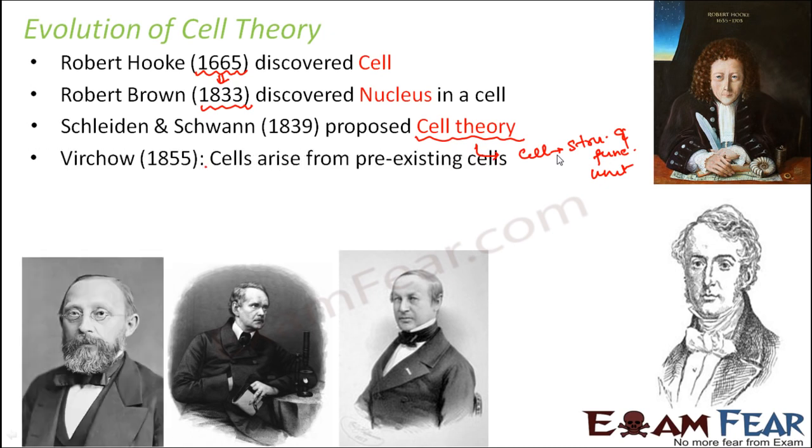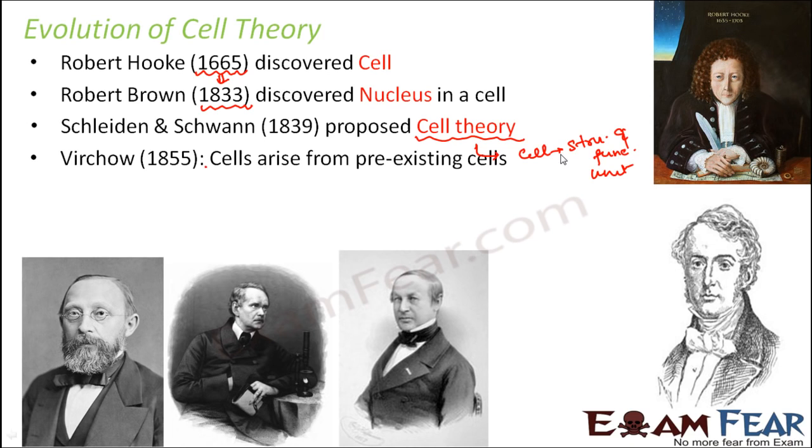Again, sometime later, there was another scientist called Virchow, around 1855. He added to the cell theory. He modified the cell theory, saying that cells arise from pre-existing cells. Now, till before Virchow came, it was not known to scientists how new cells are formed. So now, since the number of cells are increasing, how are they formed? So Virchow came and he told that cells arise from pre-existing cells. So whatever cells are already existing, they only give rise to new cells. And what is that process? Now we know that in detail. So that process is nothing but the process of cell division.